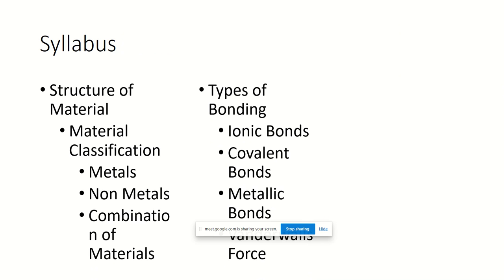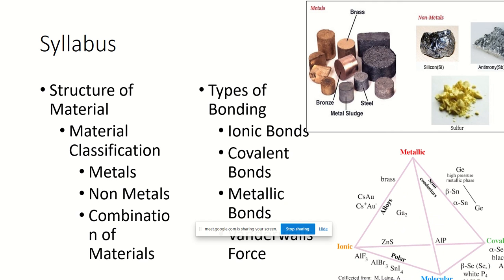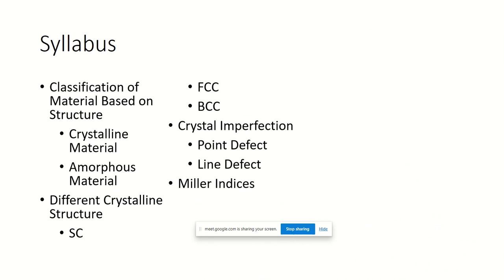Okay, now we have the syllabus content. The first module is in the sector of materials. The second module will have types of bonding, with pictures of different materials and different bonding. After completing that, we'll talk about different types of material, that is crystalline and amorphous.